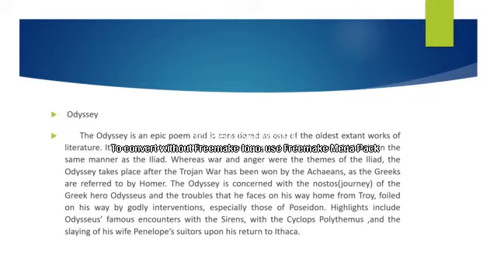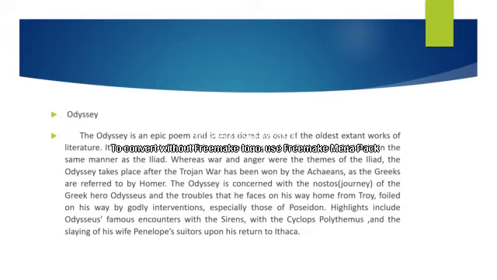It takes place after the Trojan War, and so it is concerned with the journey of the Greek hero Odysseus and the troubles he faces on his way home from Troy, foiled by godly interventions, especially those of Poseidon.